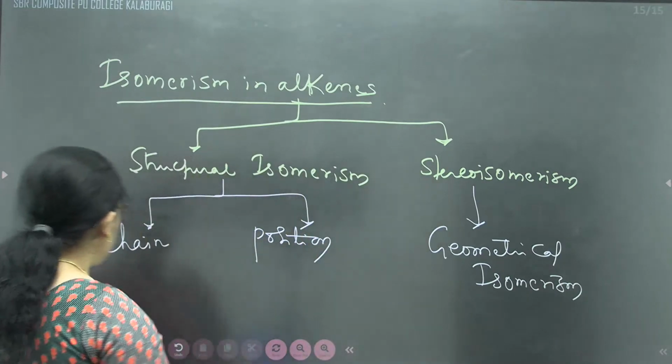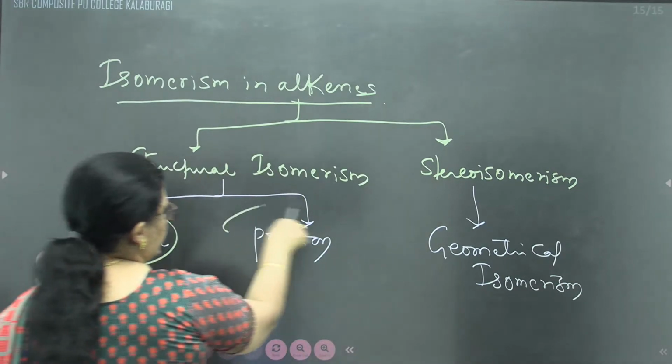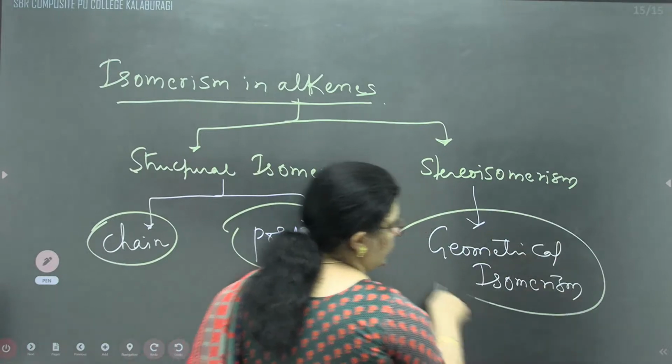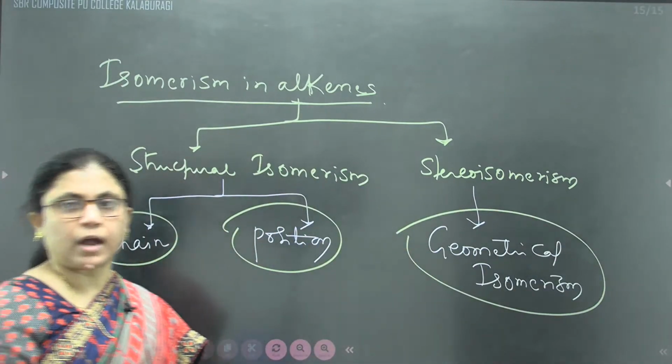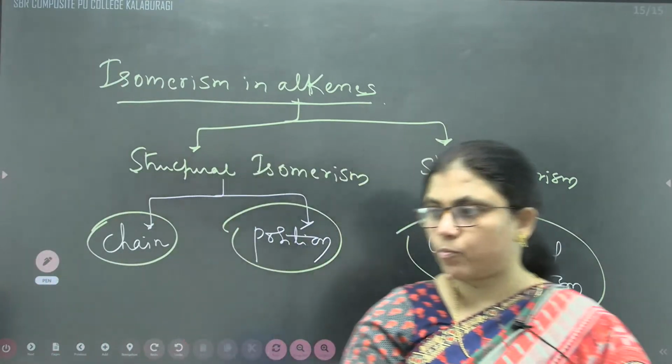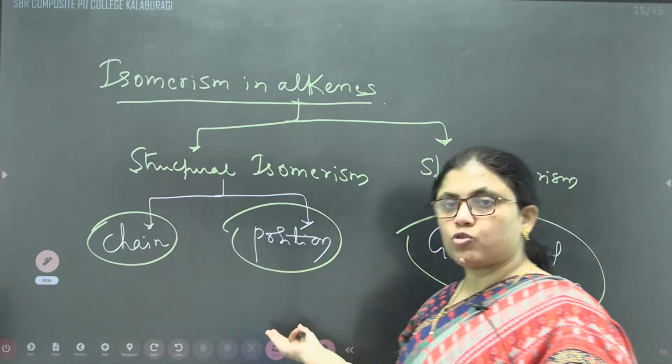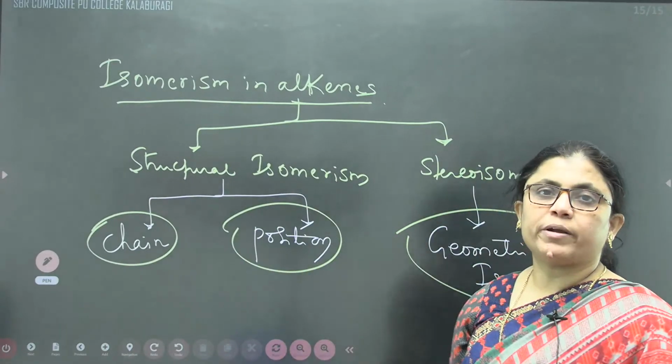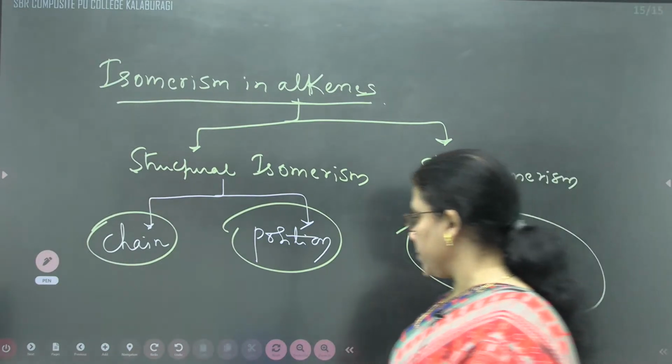These are the three isomerisms we need to discuss in alkene: how chain isomerism is possible, and similarly position isomerism and geometrical isomerism. We'll see one by one, children.